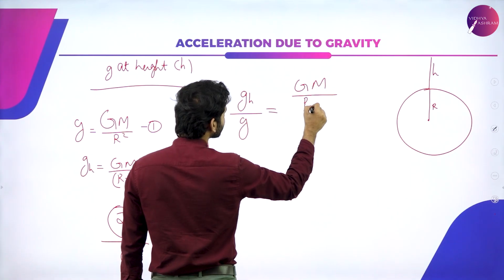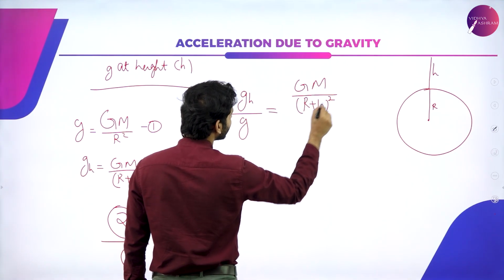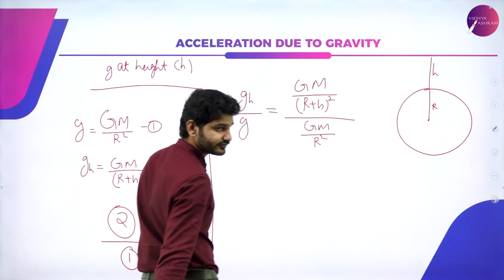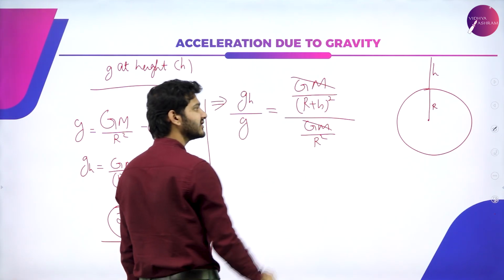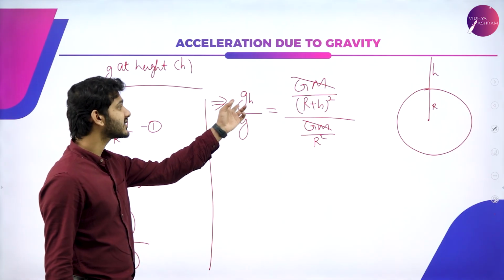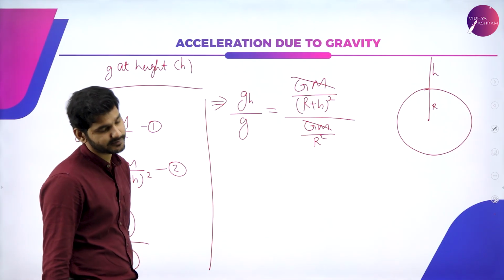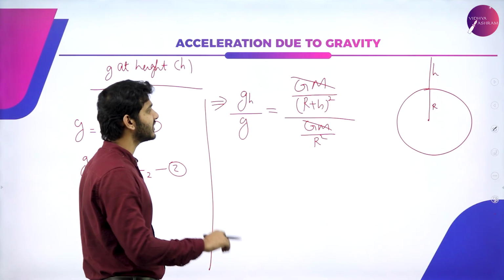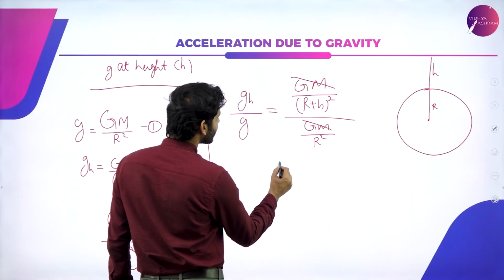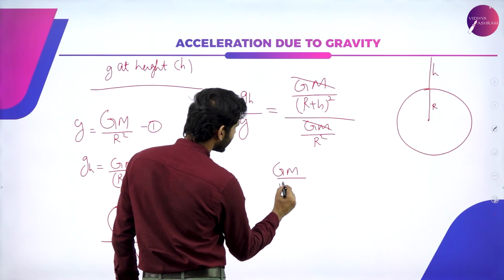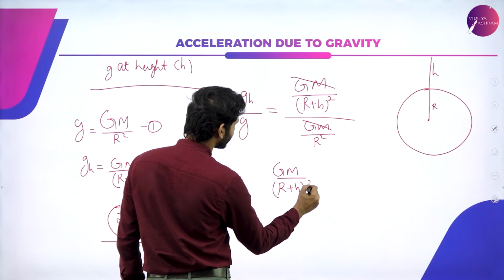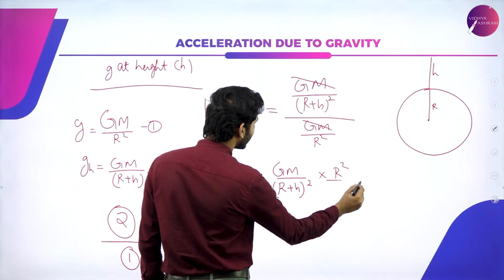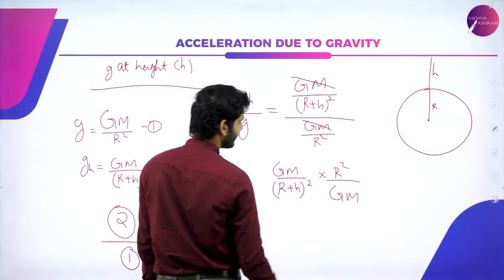GM divided by (r plus h) whole square, divided by GM divided by r square. So immediately GM and GM cancel out, and it will be r square by (r plus h) whole square, right? If you don't know how to do this, just apply reciprocal multiplication, that is, it will be GM divided by (r plus h) whole square, that is 1, multiplied by r square divided by GM, right?